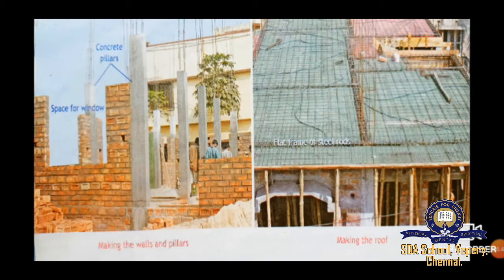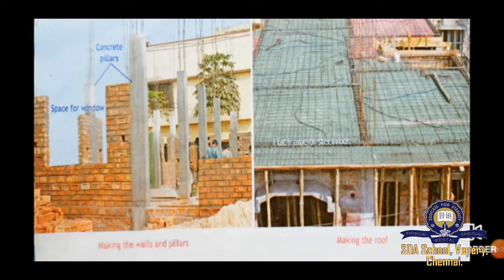After the foundation is made, bricks are laid to make the walls of the house. Space is left for windows and doors. When the walls reach the height of the roof, a flat frame of steel rods is made. Then concrete is poured into this frame to make the roof, and the concrete is watered for a few days, and this makes it hard and strong.